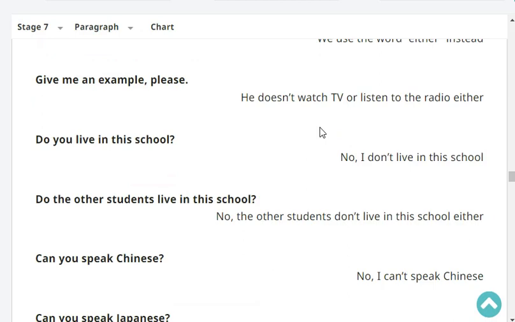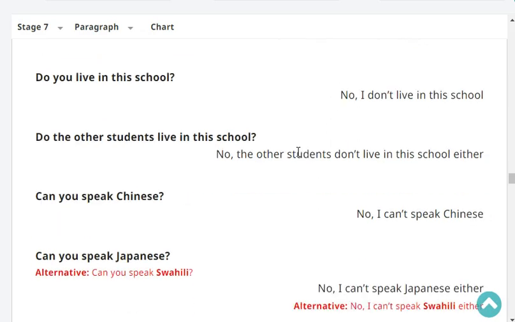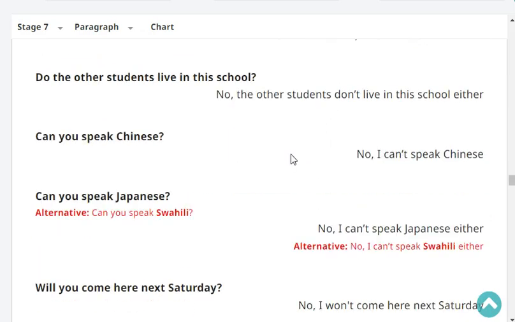Do you live in this school? No, I don't live in this school. Do the other students live in this school? No, the other students don't live in this school either. Very good. Can you speak Chinese?